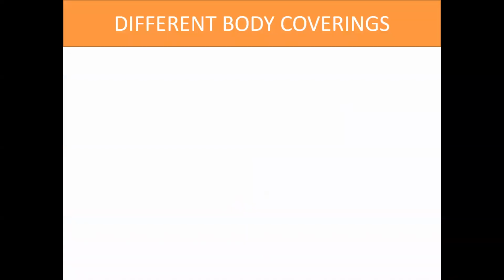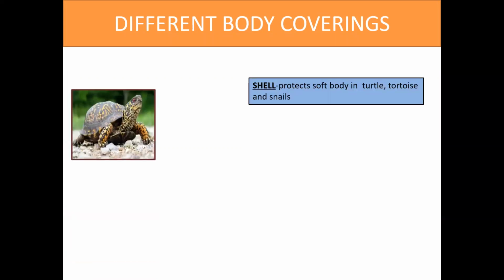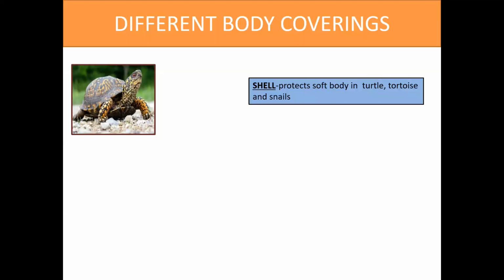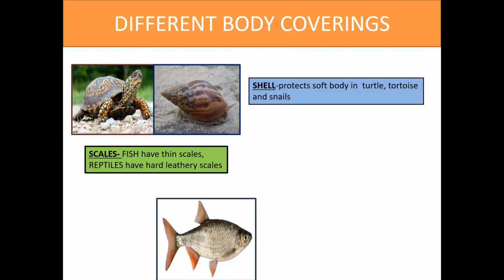Different body coverings. Some animals such as snails, turtles, and tortoise have a shell that protects their soft bodies. Fish and reptiles have scales to protect them. Fish have thin scales and reptiles have hard leathery scales.